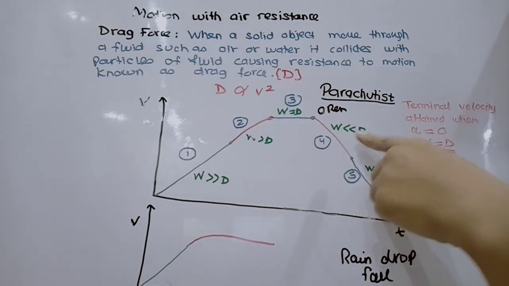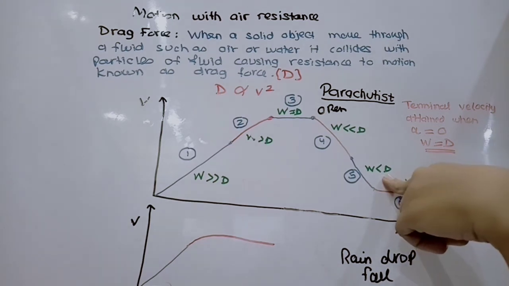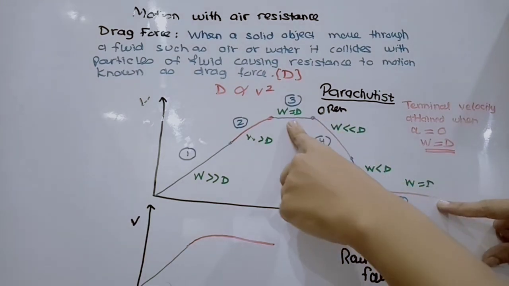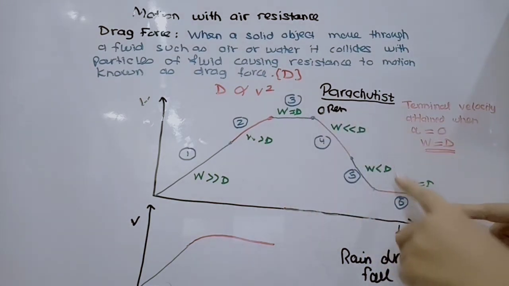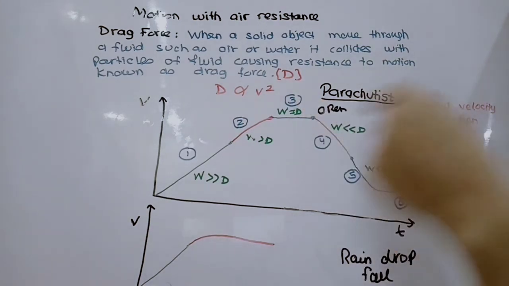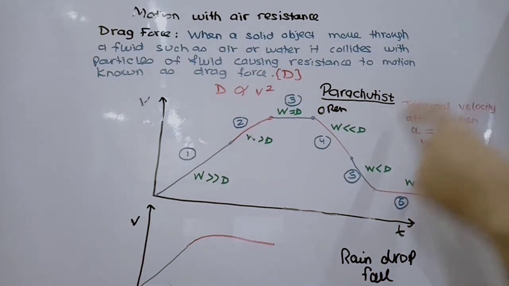A bit later, the drag force decreases as time passes, and we can see now that the deceleration value has decreased. In the sixth stage, the weight equals the drag force, and again terminal velocity is attained. We attain terminal velocity twice, right before the parachute opens and after the parachute has opened, and we have attained a stable state. This is our first example of non-uniform motion, a parachutist's fall.